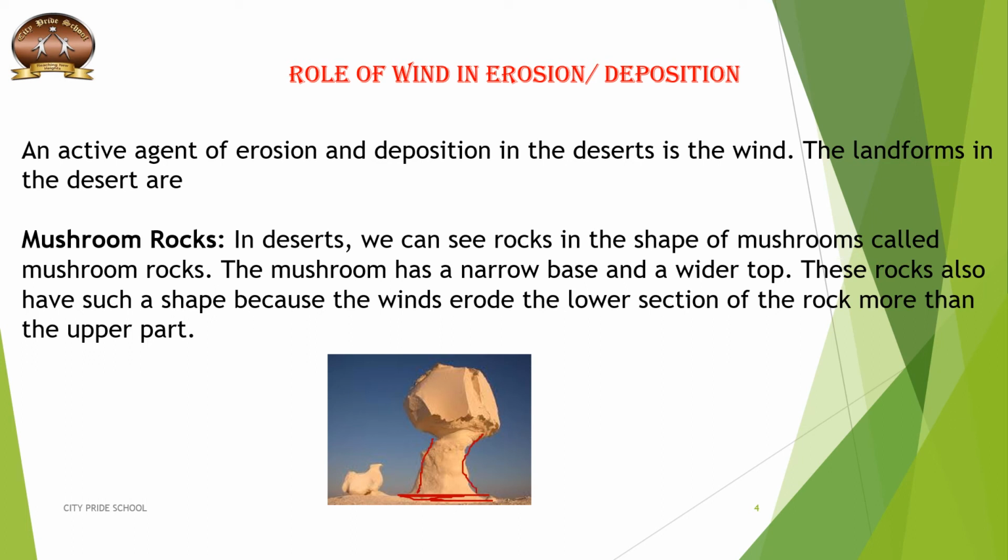Why? Because the wind is blowing at the surface with very high speed, so the lower part gets eroded, whereas the upper part is not that affected by this wind. The wind erodes the lower section of the rock more than the upper part, and this is how it gets the shape of a mushroom, the mushroom that we eat. And so we call this a mushroom rock.